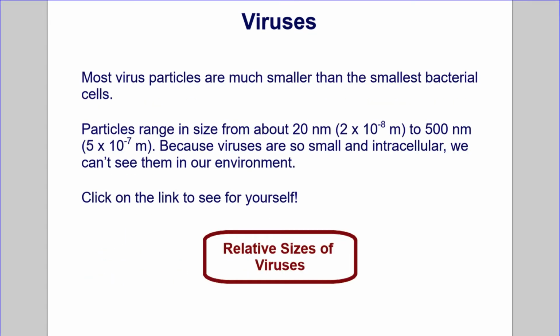Most virus particles are much smaller than the smallest bacterial cells. Particles range in size from about 20 nanometers, or 2 times 10 to the minus 8 meters, to 500 nanometers, or 5 times 10 to the minus 7 meters. Because viruses are so small and intracellular, we can't see them in our environment. Click on the link to see for yourself the relative sizes of viruses.